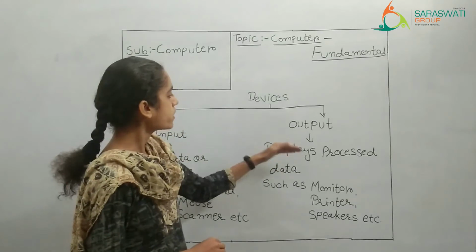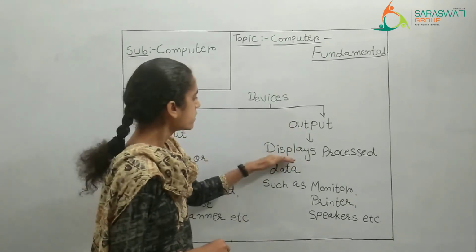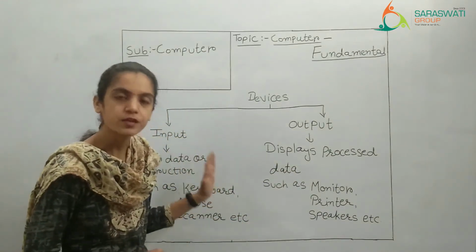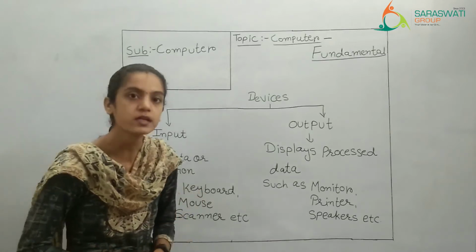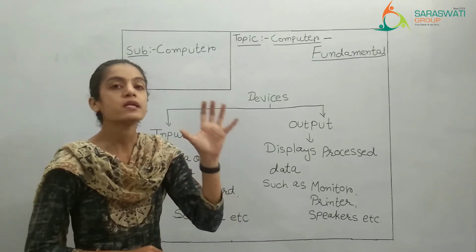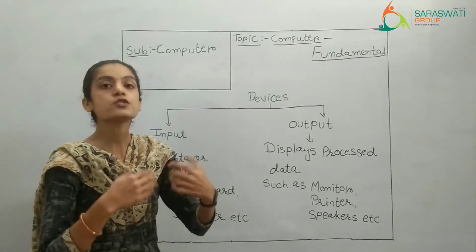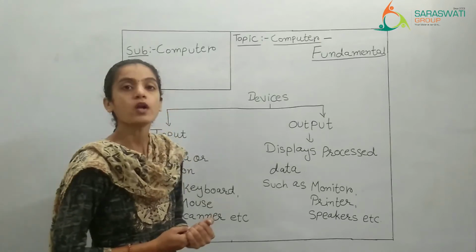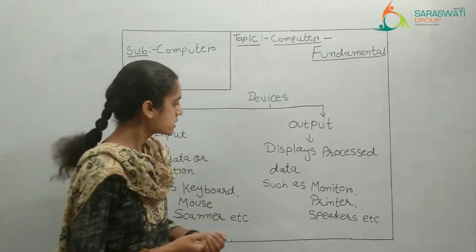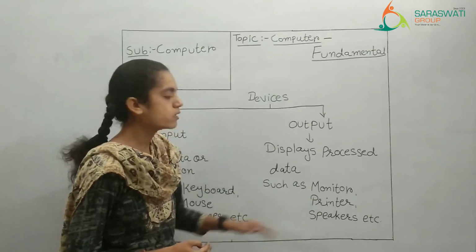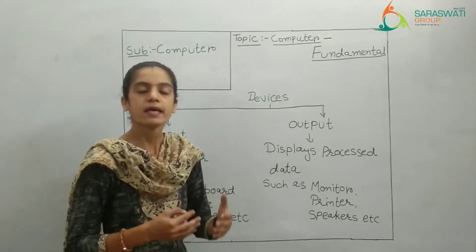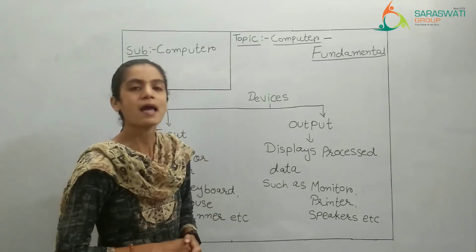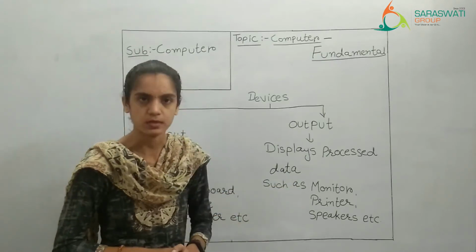Now see, what is the meaning of output? Display the processed data. Whatever instruction you have given to the computer with the help of input device, that data will be displayed to us, which is known as result or output, right? What are the examples of output devices? Monitor, printer, speakers, etc. There are so many other things also in output device. Here I have written only 3 examples.